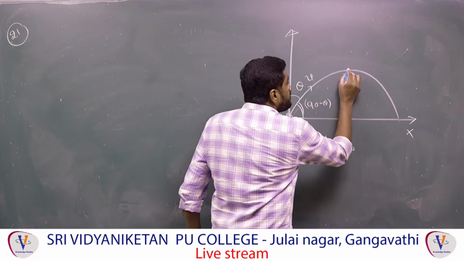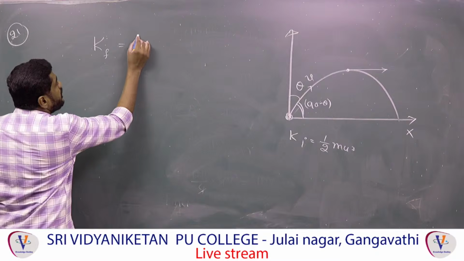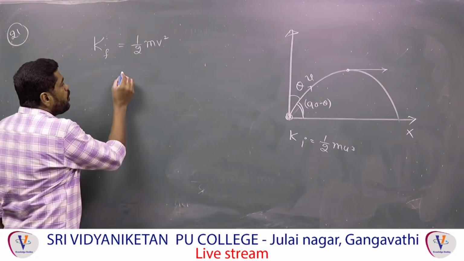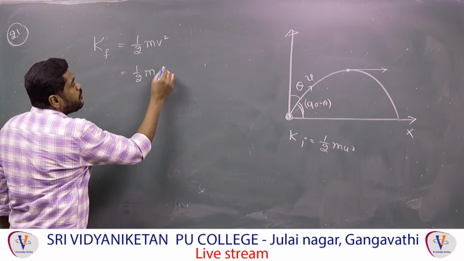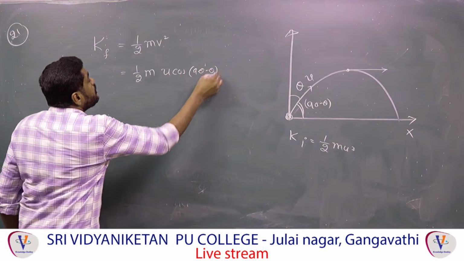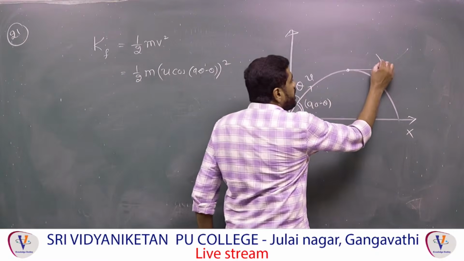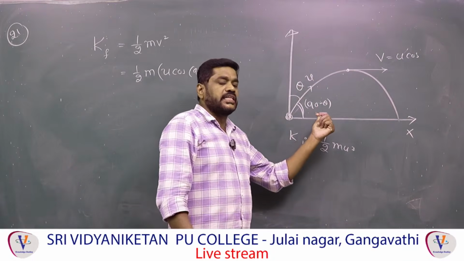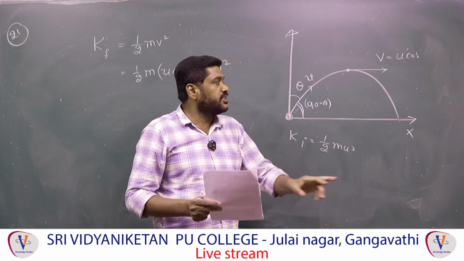But at the highest point, what is the kinetic energy? The final kinetic energy is equal to half mv square. What is v here? The velocity at that moment, so v is equal to u cos of (90 minus theta) whole square. This is the answer, because at the highest point the velocity is v equal to u cos theta, when theta is given with the horizontal. But here theta is given with the vertical, therefore 90 minus theta, in place of theta we have to use that.